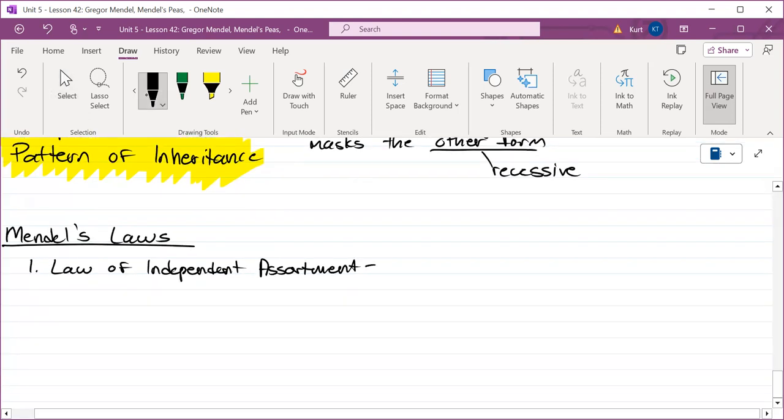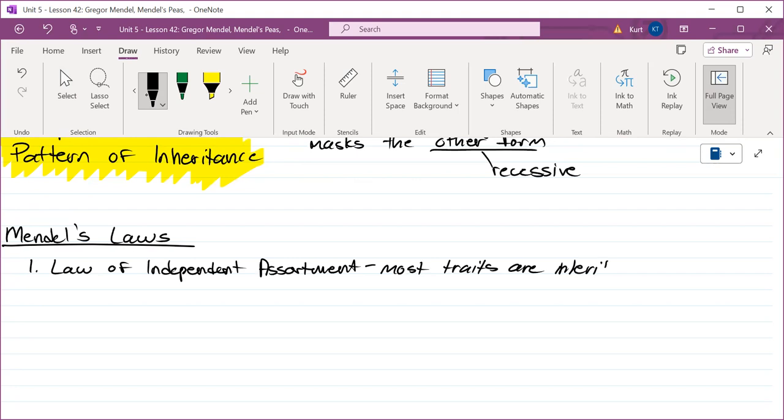This law states that most traits are inherited independently of other traits. The fact that Daniel back there has brown hair has nothing to do with the fact that when he's 35 years old, he's going to go bald. One has nothing to do with the other.